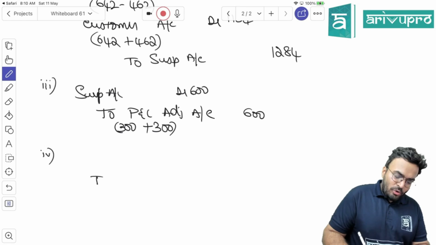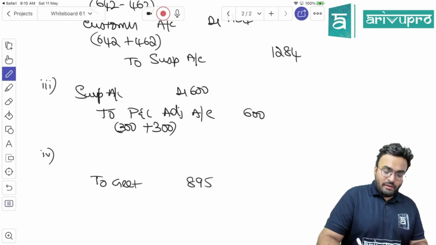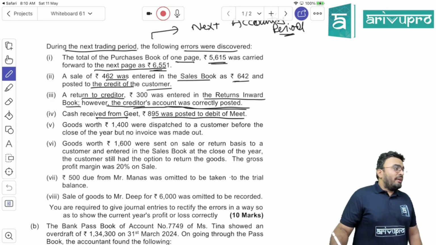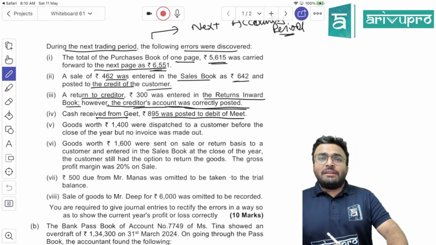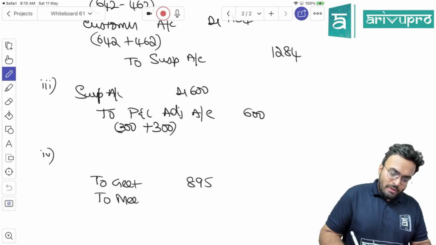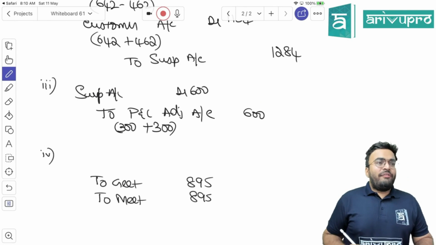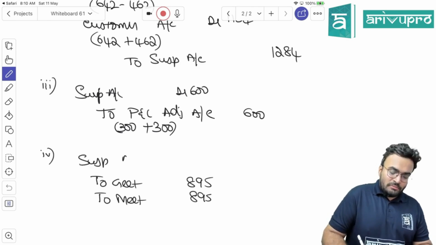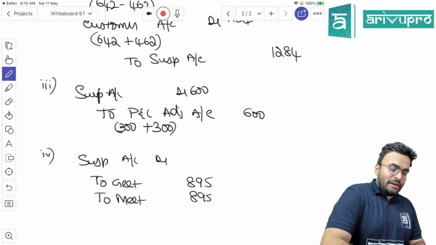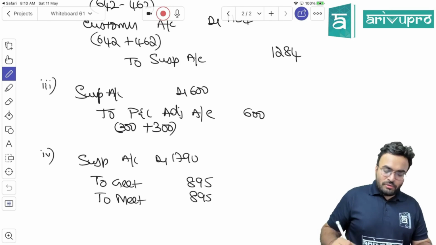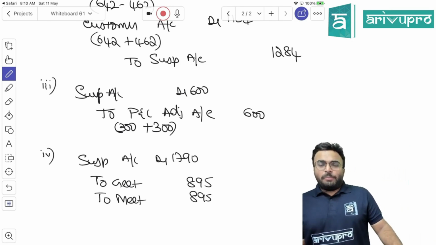So what will you do? Go and write to Geet 895. What did they do? They posted to the debit of Meet. So should you remove that? Yes. So what will you do? To Meet 895. What will you debit now? Suspense account. Debited 895 into 2, 1790. I hope it's clear.